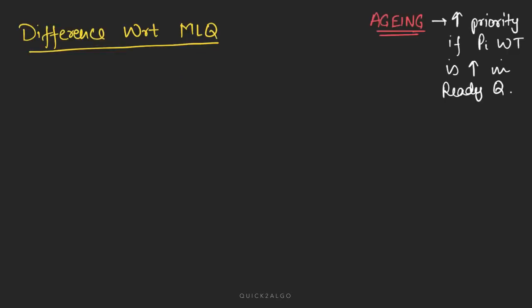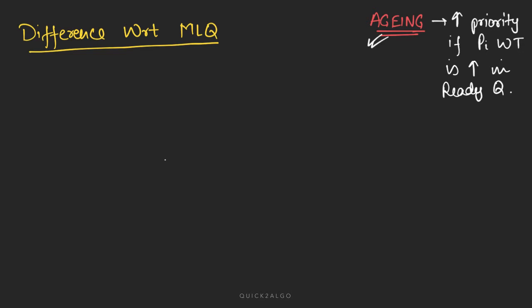Before starting with this, let's see a concept called aging. What is aging? Aging is a process used to counter the effect of starvation. It is the concept developed to tackle the problem of starvation. So what does the concept of aging say?